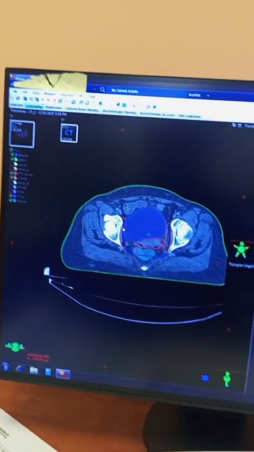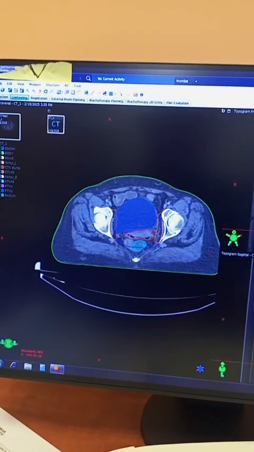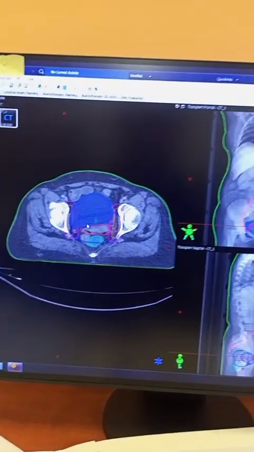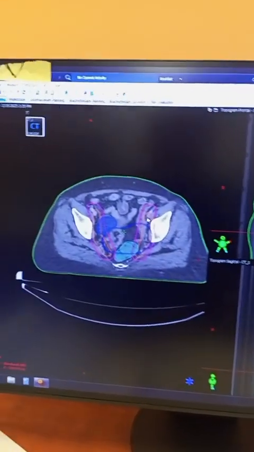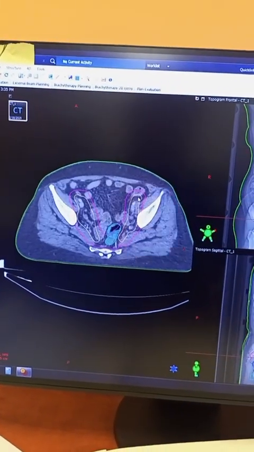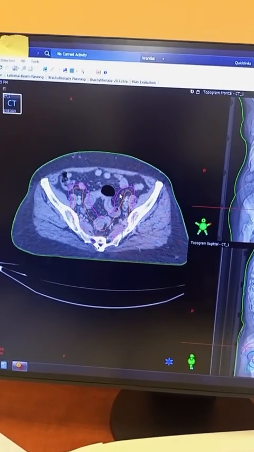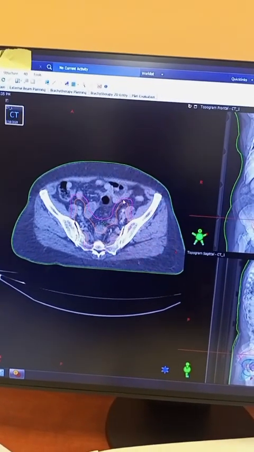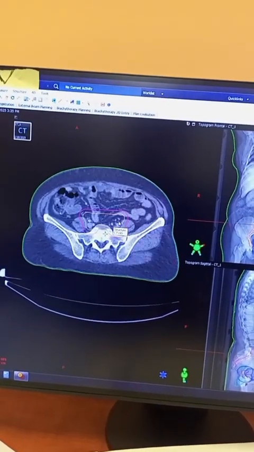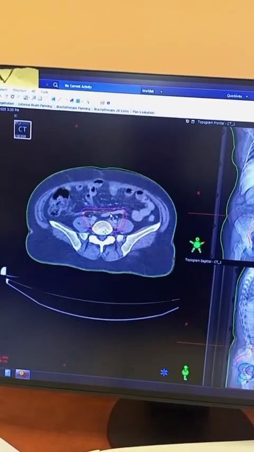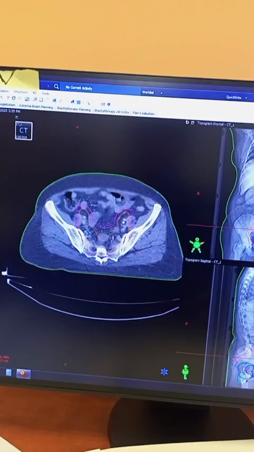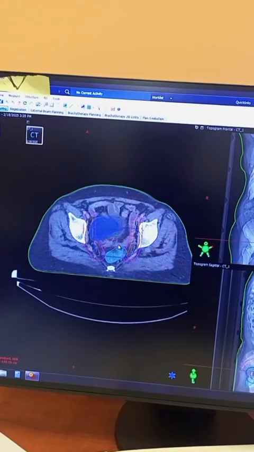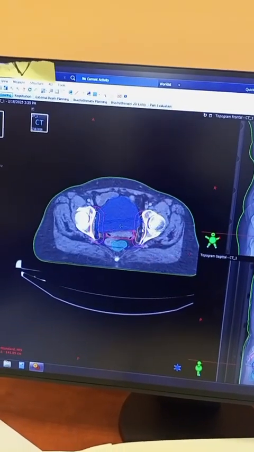bilateral femoral heads. So now we have given extra margin to the pelvic lymph nodes, and we call this a planning target volume. We have given a 0.8 centimeter margin to these pelvic lymph nodes, and this is the PTVN, or planning target volume. You can see this pink color is the planning target volume for the nodal station, and you can see that it is covering the common iliac, external iliac, internal iliac lymph nodes reaching to the obturator foramina or the head of the femurs.